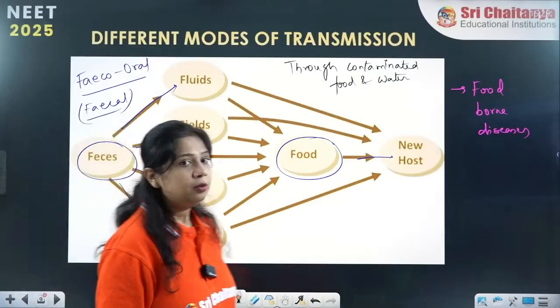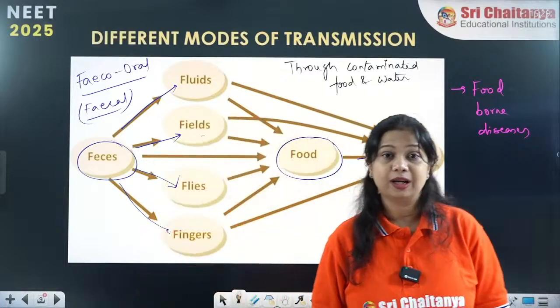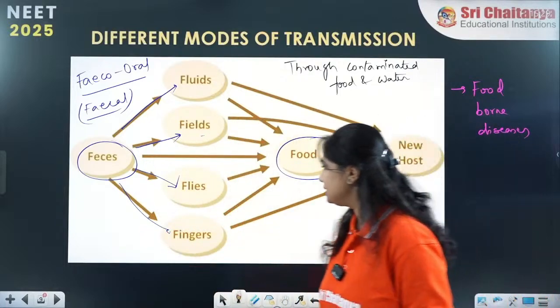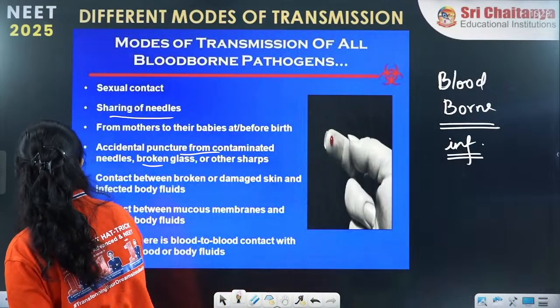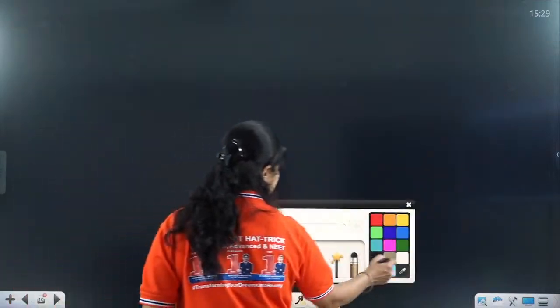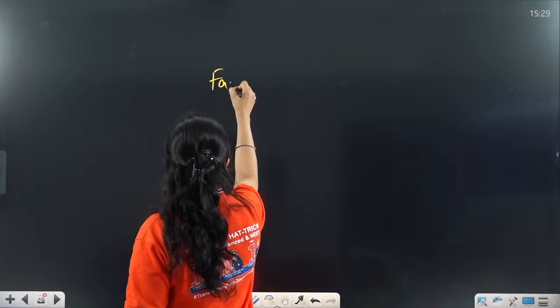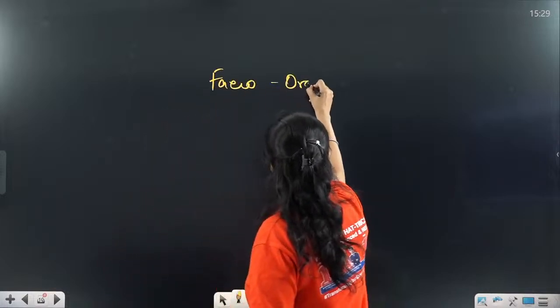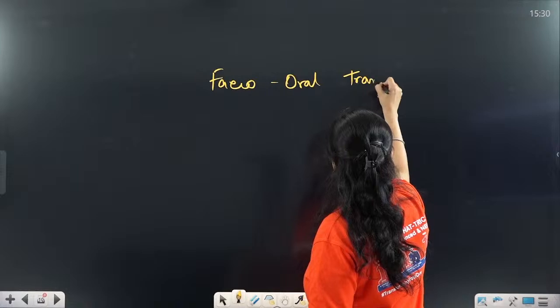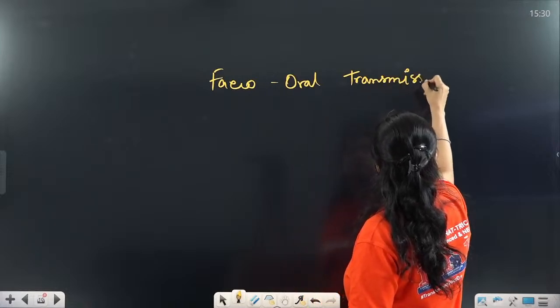Similarly, foodborne diseases, or what we call fecal-oral transmission of diseases. How is it caused? Foodborne or fecal-oral transmission. What are the examples of fecal-oral transmission?